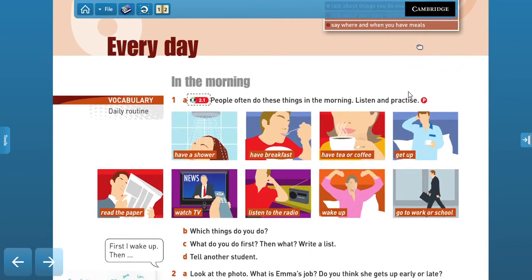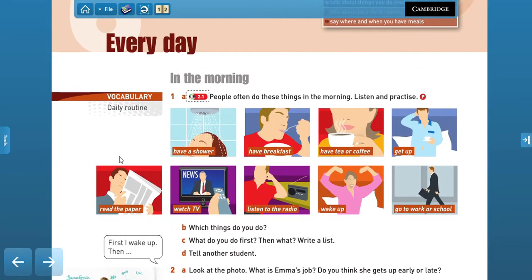Now let's see. Here we have some images of activities you do on a normal day. So people often do these things in the morning, right? So listen and practice. I'm going to be reading the expressions for you. We have a shower, have breakfast, have tea or coffee, get up, read the paper, watch TV, listen to the radio, wake up, and go to work or school.